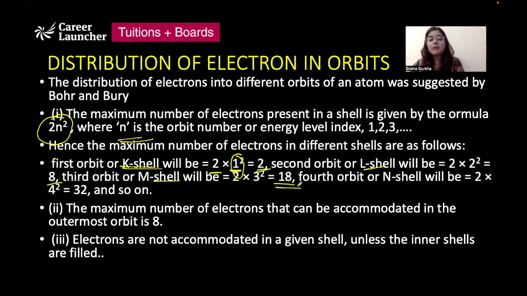The maximum number of electrons that can be accommodated in the outermost orbit is 8. And when the outermost orbit of an atom is completely filled, we say that it has achieved a stable or a noble gas configuration.